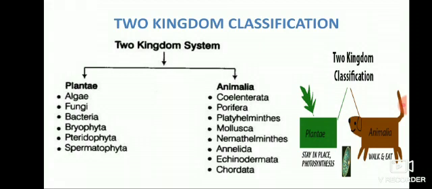Plantae consist of algae, fungi, bacteria, bryophyta, pteridophyta and spermatophyta. In case of Animalia, coelenterates, porifera, platyhelminthes, mollusca, nemathelminthes, annelida, echinodermata and chordata are present in the Animalia kingdom.